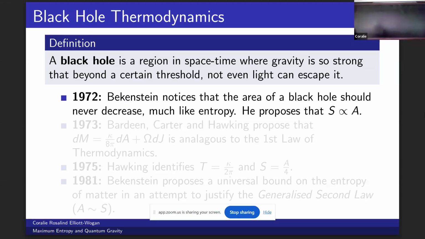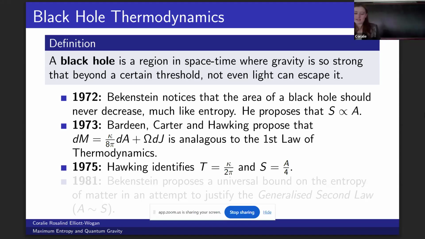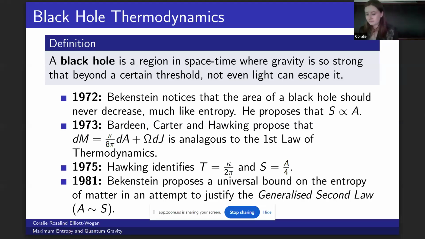In 1972, Bekenstein notes that black holes have a classical area increase law, which makes them a good candidate for the entropy. In '73, Bardeen, Carter, and Hawking note that the first law of black hole mechanics is analogous to the first law of thermodynamics. In '75, Hawking publishes his iconic paper, Particle Creation by Black Holes, where he identifies the relationship between entropy and area. And then in 1981, Bekenstein proposes a universal bound on the entropy of matter to explain some apparent paradoxes associated with the generalized second law.